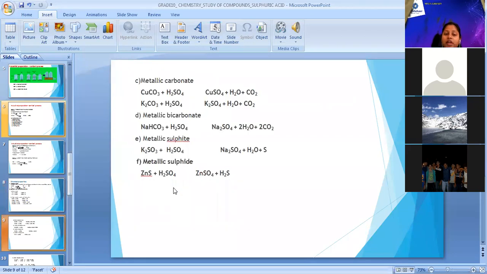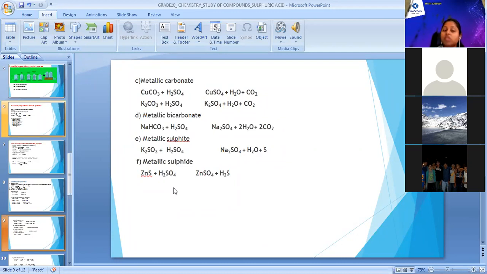Next is reaction with metallic carbonate. For example, I have taken copper carbonate and potassium carbonate. When they react with sulfuric acid, I think I have given you the basic principle behind all these reactions while studying reactions of hydrochloric acid, that when any carbonate reacts with an acid, it produces carbon dioxide.